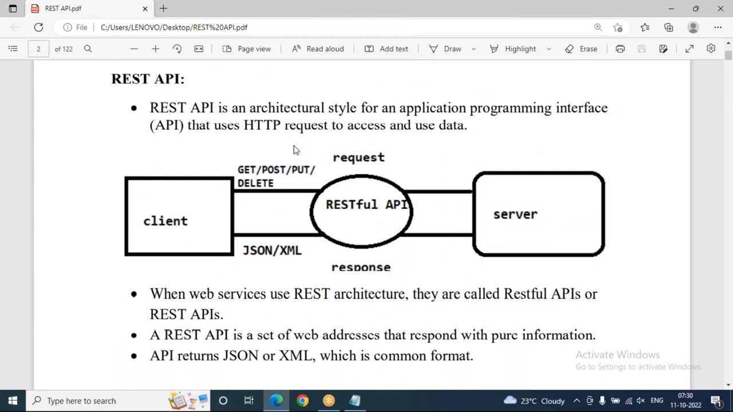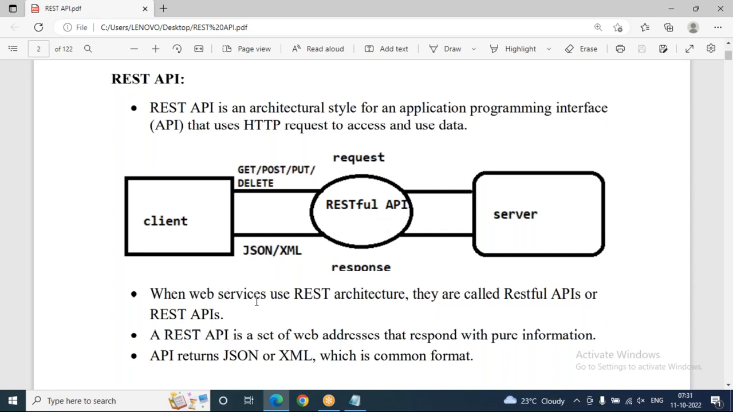Now coming to this, REST API is an architectural style for an application programming interface that uses HTTP requests to access and use the data only. Now just observe here, RESTful API. Why can we call it a RESTful API? See, REST API or RESTful API, don't get confused here. REST API and RESTful API are not different things. Both are the same thing only.